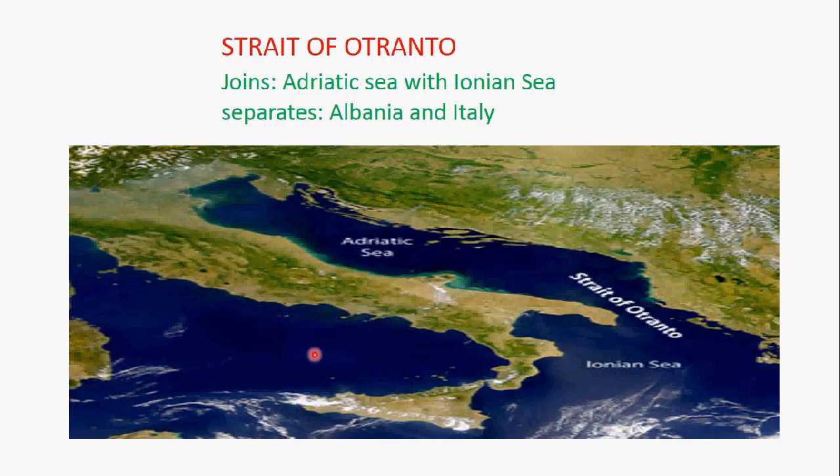Another strait is the Strait of Otranto. Strait of Otranto joins the Adriatic Sea with the Ionian Sea. Here we see the Adriatic Sea, and south of Italy is the Ionian Sea. Both are joined by a small channel known as the Strait of Otranto. On the land side it separates Albania and Italy. Here is Italy and on the other side is Albania. So both are separated by the Strait of Otranto.